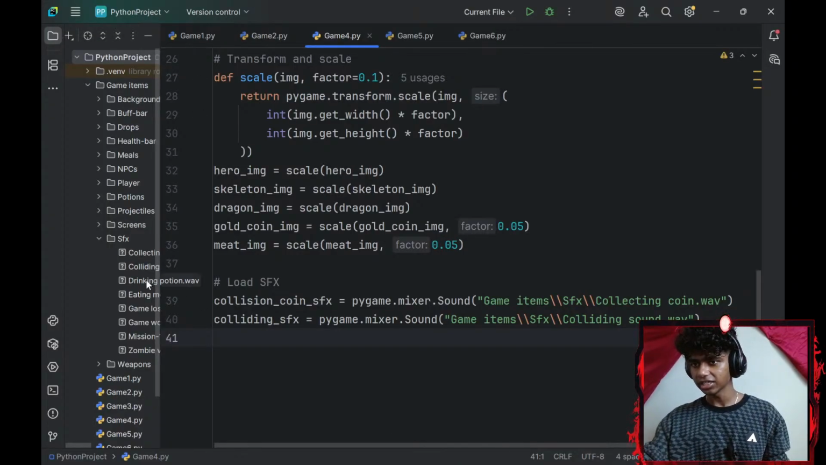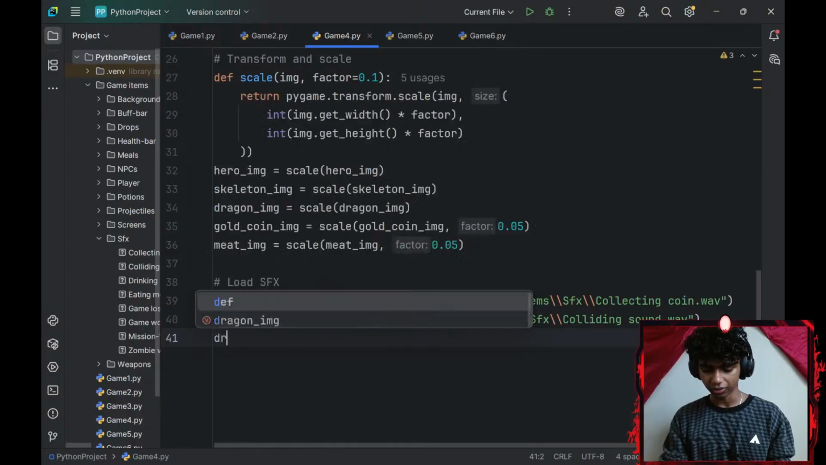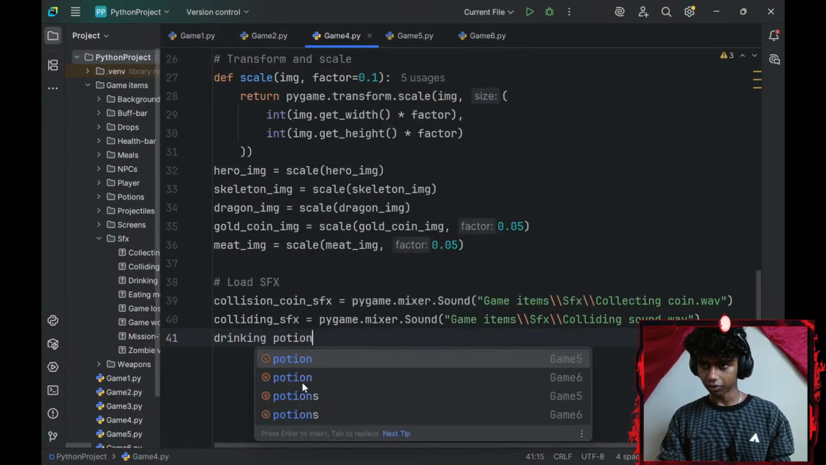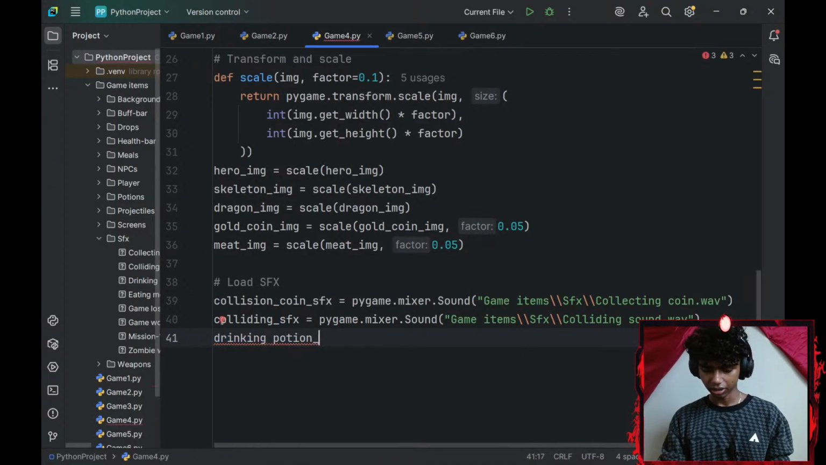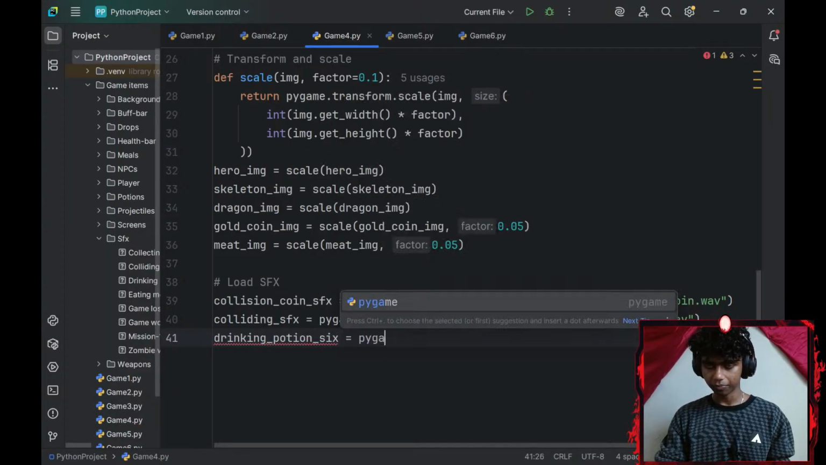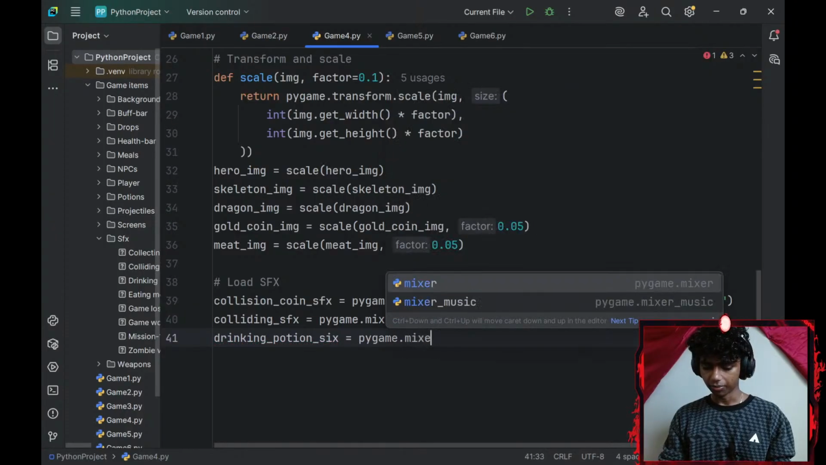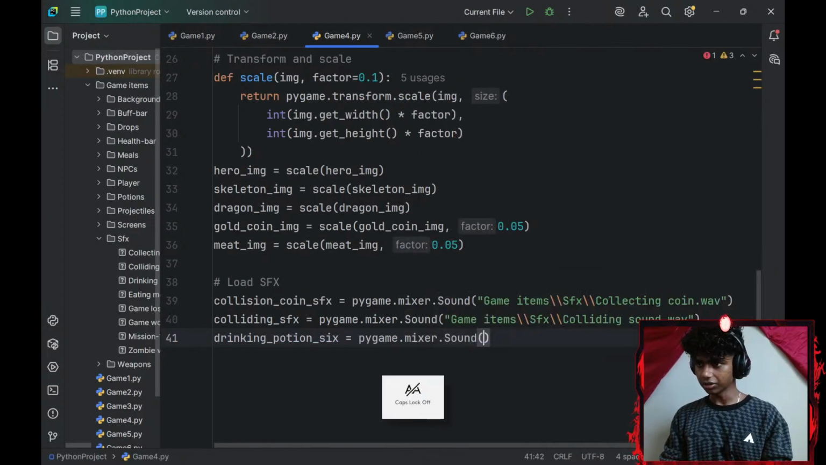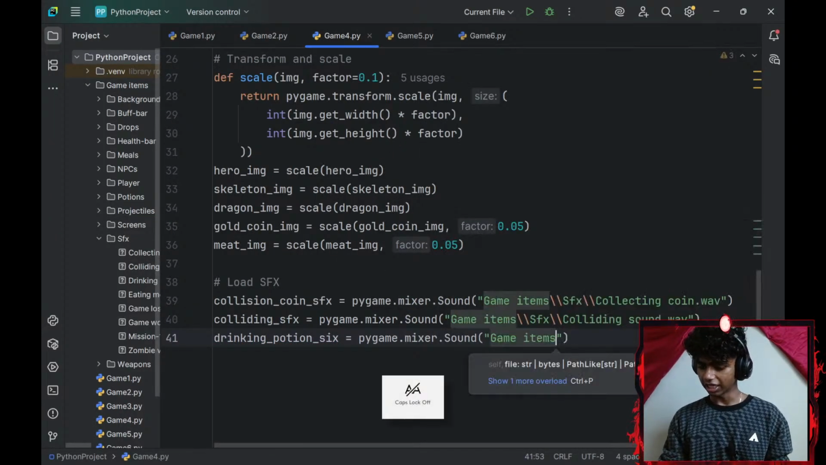That aside, next is the drinking potion sound effect, so I'll go with drinking_potion_SFX. Okay, let me add an underscore there. I'll set that equal to pygame.mixer.Sound. And I'll give the file path: game_items, 2 forward slashes, SFX, 2 more